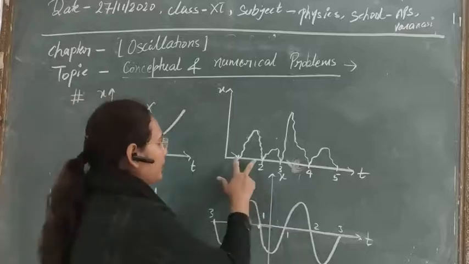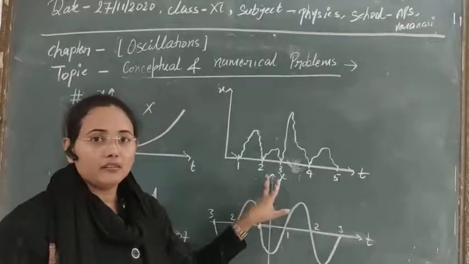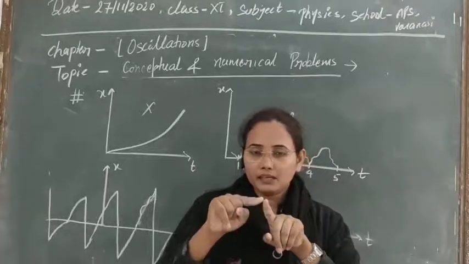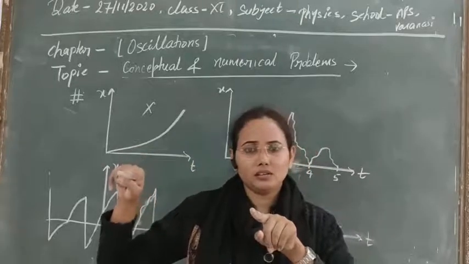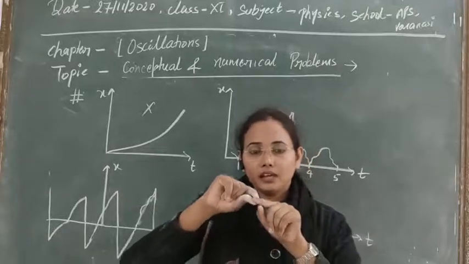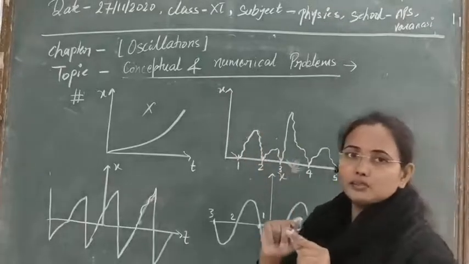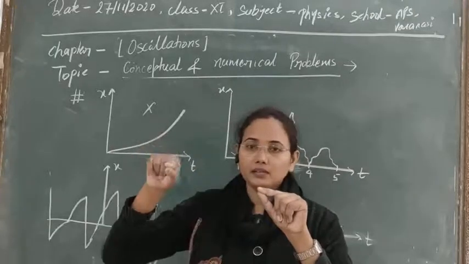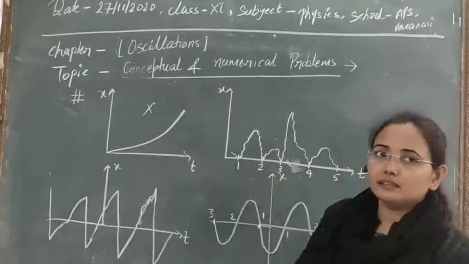As you are seeing, it is repeating its motion after every 1 second. So the time to displace from one point, suppose this is one point, and the particle displaces by whatever path, that is not necessary, and then returns to its original position in 1 second. Clear? It goes to this point and again returns to its position in 1 second. Again it vibrates, and again it comes back in 1 second.